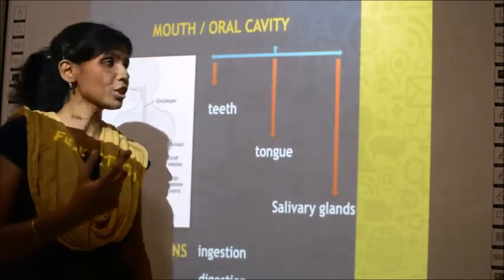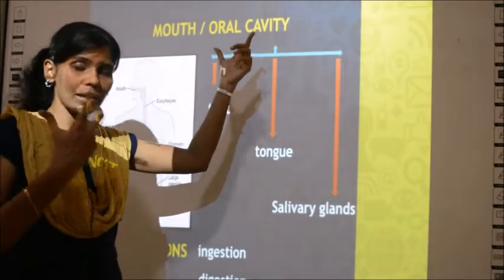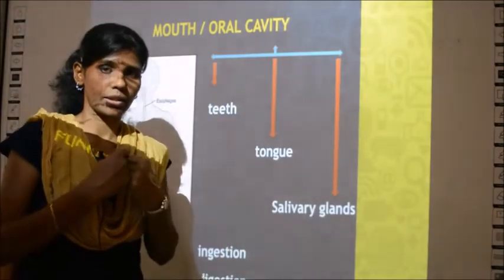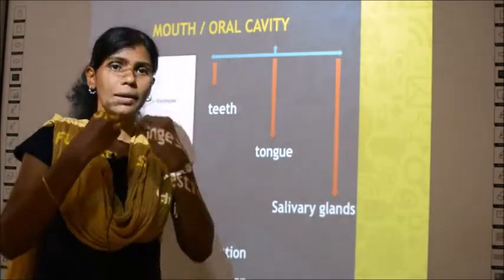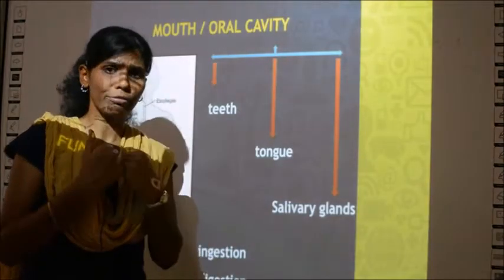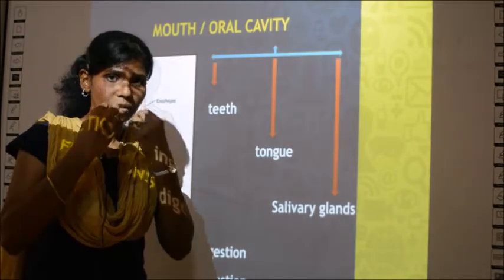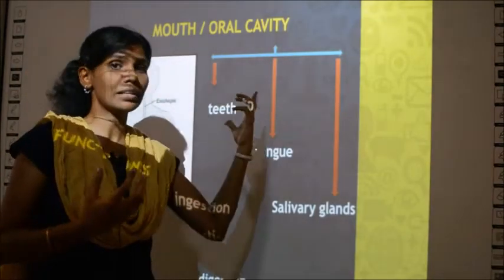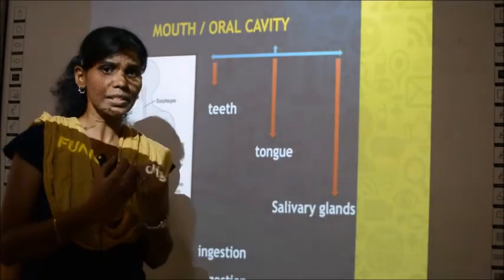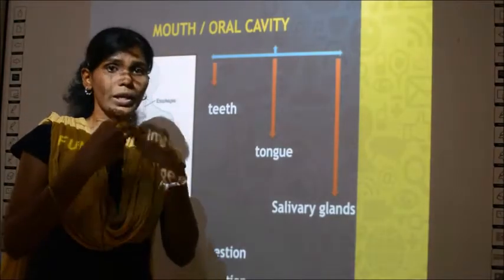Okay. So the first function of mouth or oral cavity is ingestion. Ingestion means taking in the food. You take in the food through mouth, right? Not through the head. You take in through the mouth, so that way it helps in the digestive system. If there is no mouth, you cannot take inside.